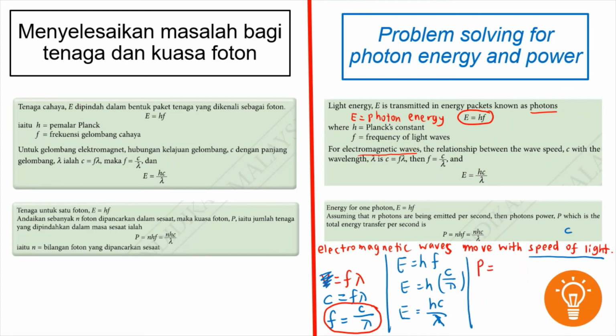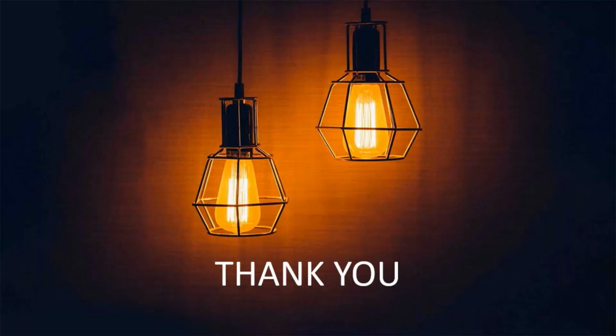It is equivalent to nhf, so we can also write it as nhc over lambda. So this photon energy and photon power can be used for calculation purposes. That is all for 7.1 Quantum Theory of Light. Thank you.